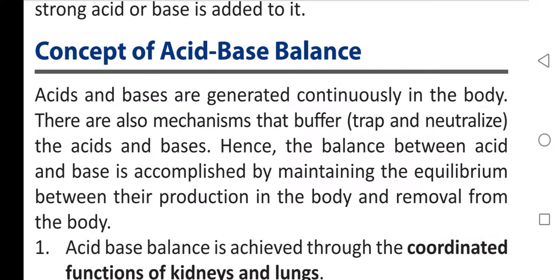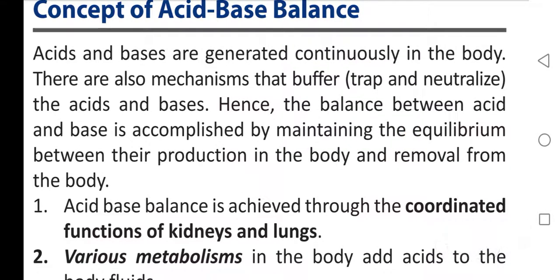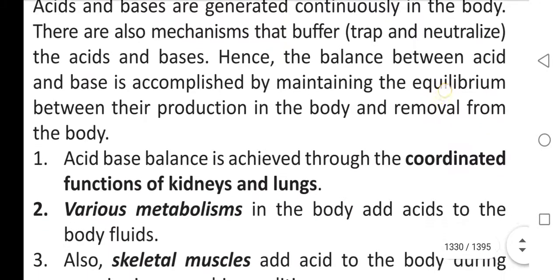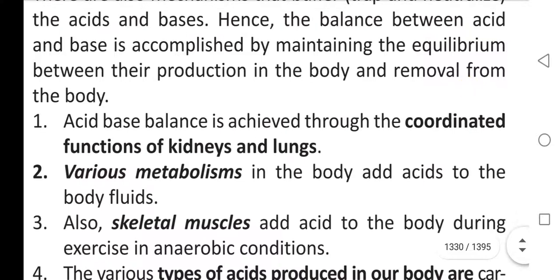Concept of acid-base balance. Acids and bases are generated continuously in the body. There are also mechanisms that buffer the acids and bases. Hence, the balance between the acids and bases is accomplished by maintaining the equilibrium between their production in the body and removal from the body. Acid-base balance is achieved through the coordinated functions of kidneys and lungs.